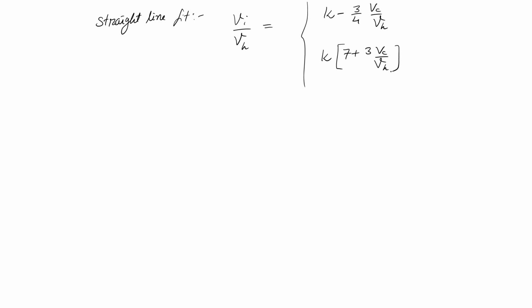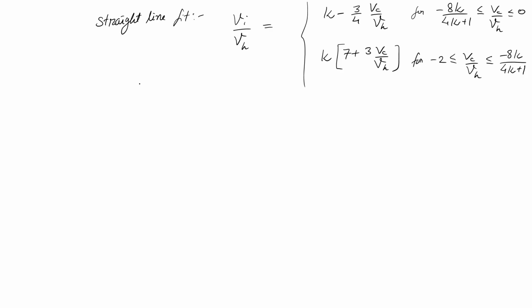The first formula is valid from 0 to minus 8 kappa by (4 kappa plus 1) in Vc by Vh, and the lower formula is for minus 2 up to minus 8 kappa by (4 kappa plus 1).